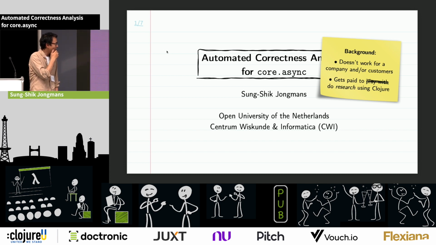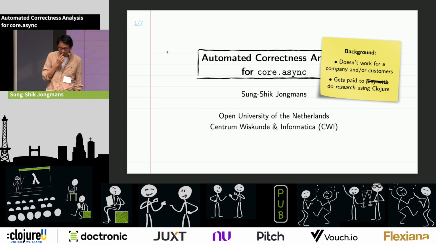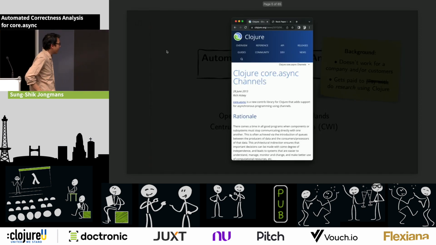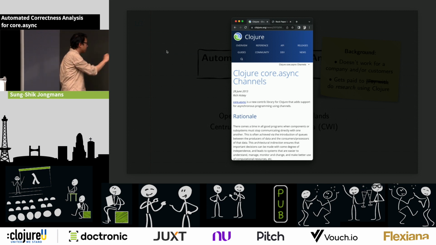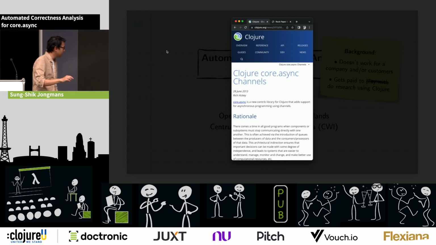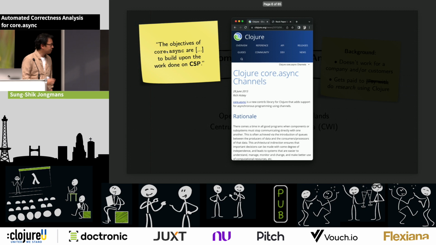So, okay, I want to talk today about core.async, but I'm not sure if all of you have used it or seen it before, so let me summarize it very briefly. So here's a screenshot of the blog post that Rich Hickey wrote like 9 years ago to introduce the library. And I want to highlight just a few of the statements that he makes in this blog post.